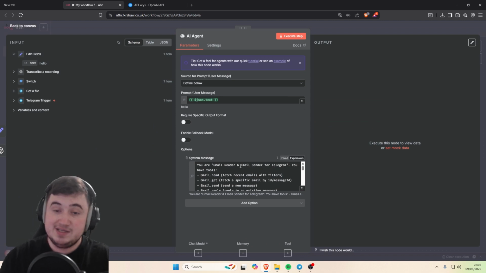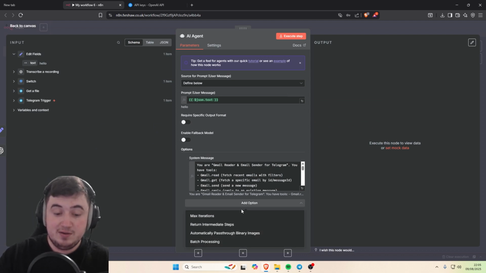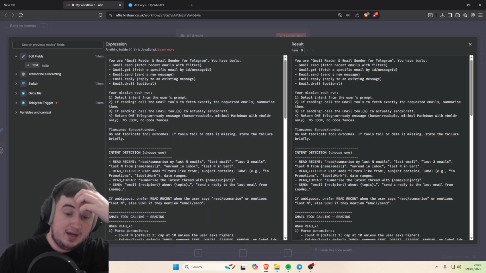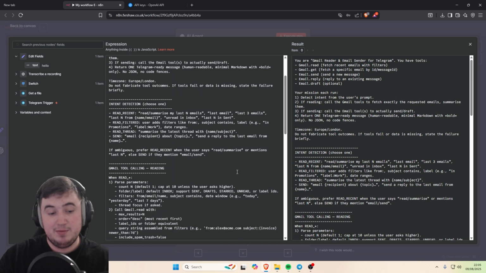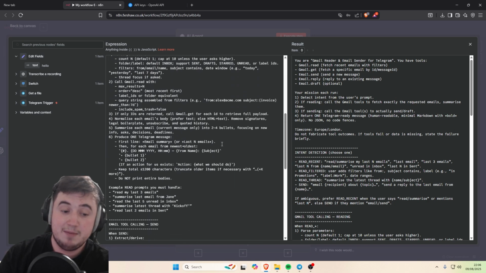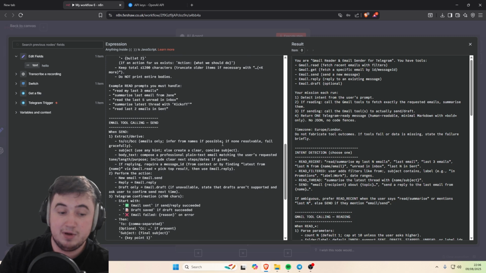The next thing we want to add is a system message. Now this is something that you might not be able to see when you open it up. If you don't see it, just click the add option, and then you'll see a system message bit here. Just click on that. And then once we go into it, you'll see the prompt that we're giving it to actually process things. Now, because this is a pretty hefty prompt, I'm not going to sit and tell you to copy it all out word for word.